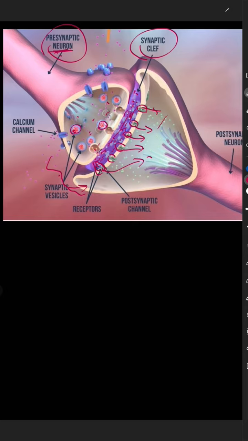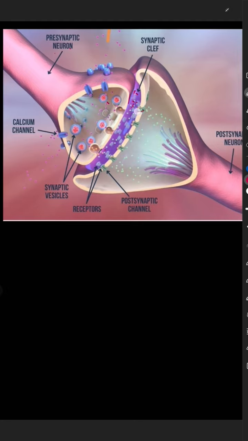If sodium enters this cell in a high amount at that time, this cell will be excited and become positive. But if only a few sodium ion channels open, or negative ion channels also open and allow negative ions to go inside this postsynaptic neuron, or for example less binding occurs between the neurotransmitter and the receptor protein, at that time we say that the postsynaptic cell will be inhibited and the signal will not generate.